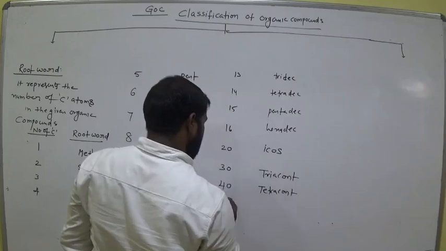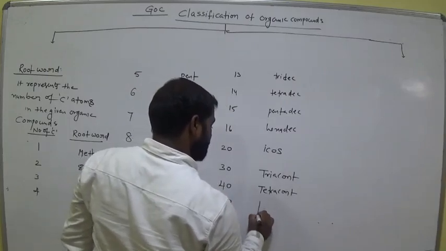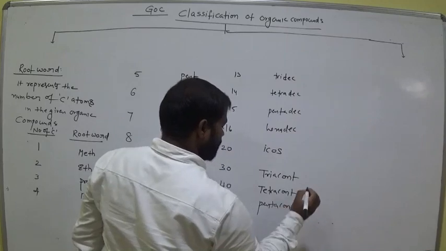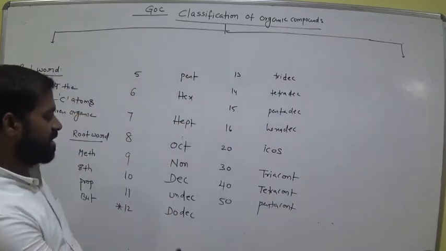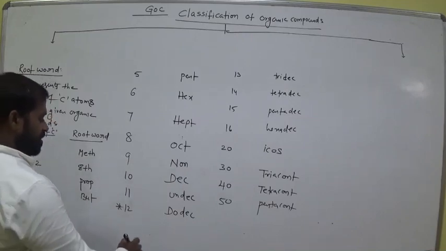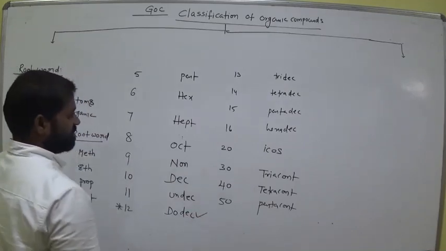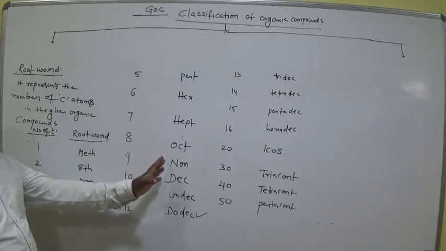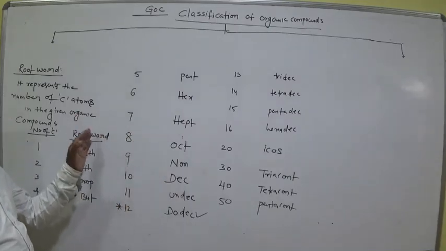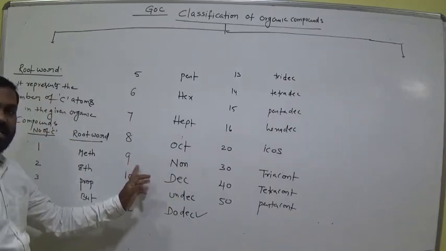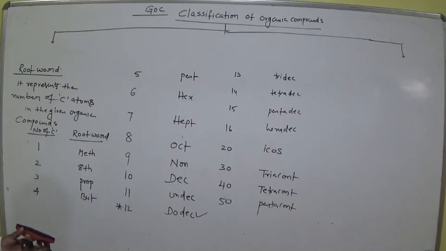Fifty carbons, pentacont, then hexacont for 60, heptacont for 70. Like that, so we have to remember up to this. Root word means it represents the number of carbons. Non means how many carbons it consists of? Nine. Remember this, very important.